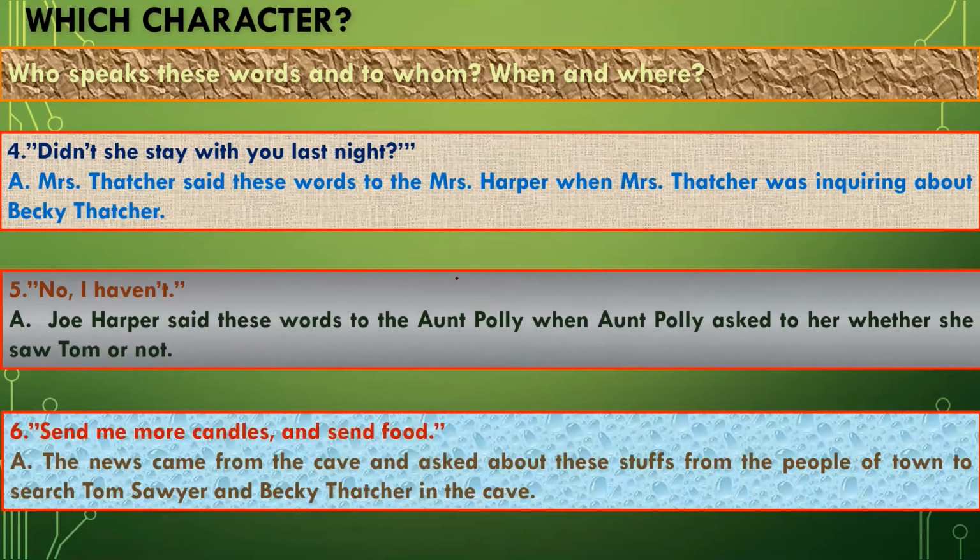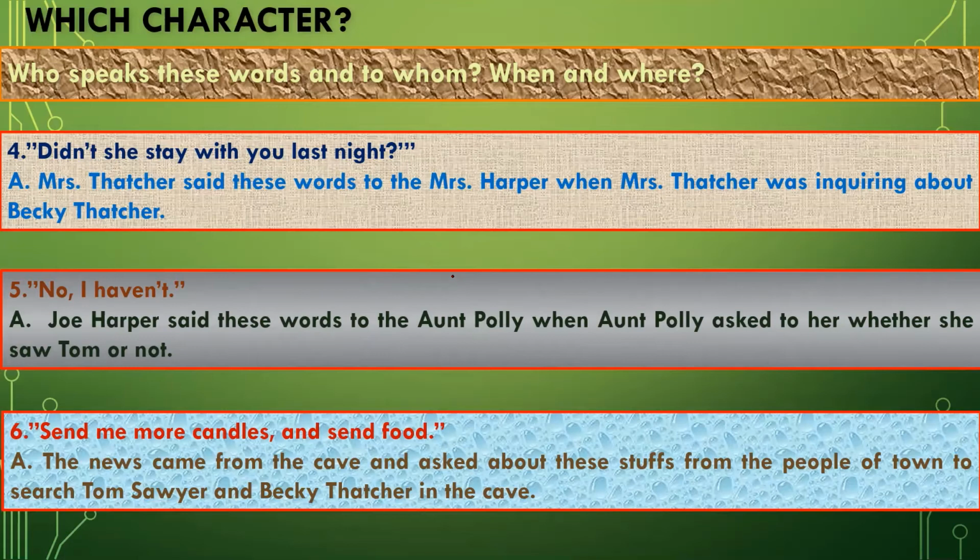The sixth one is, send me more candles and send food. The news came from the cave when 200 men went in search of Becky and Tom, and you can say Tom and Becky, because they were left in the cave, and asked for these things from the people of the town to use in the search for Tom Sawyer and Becky Thatcher in the cave.